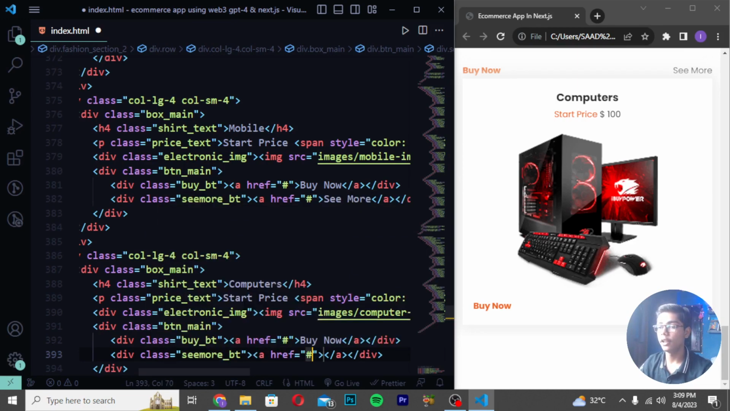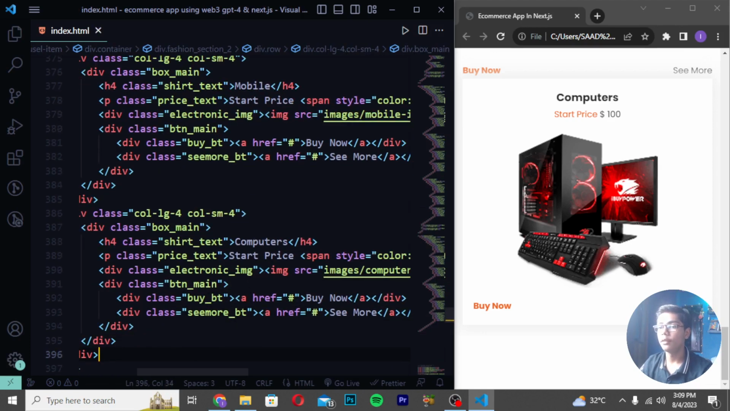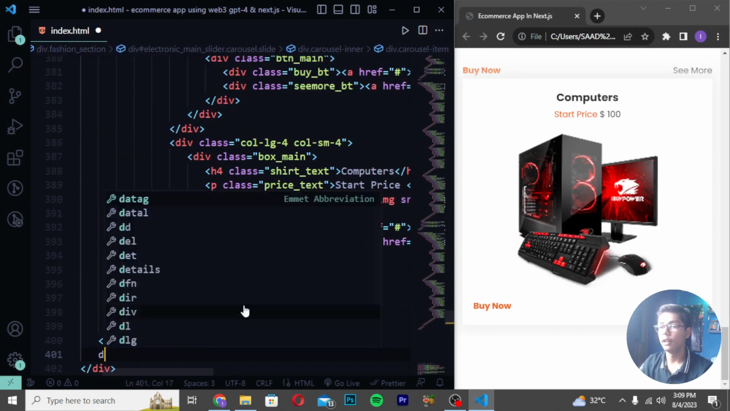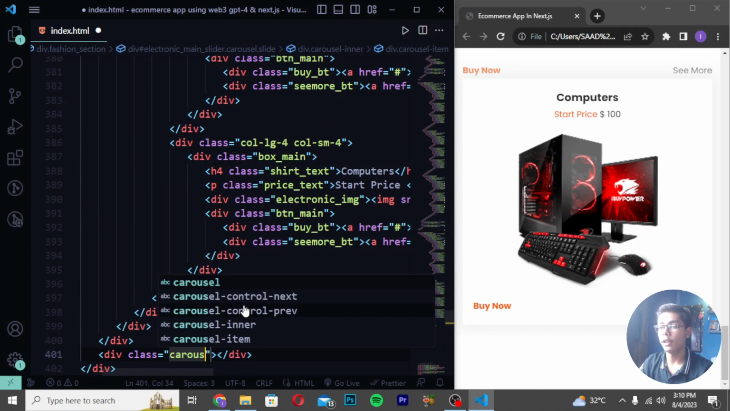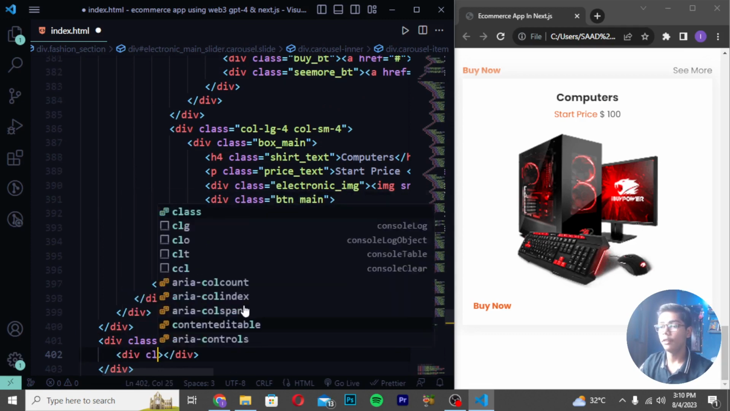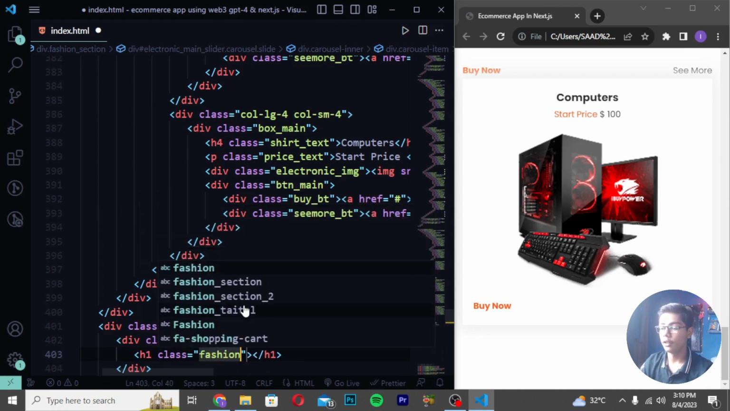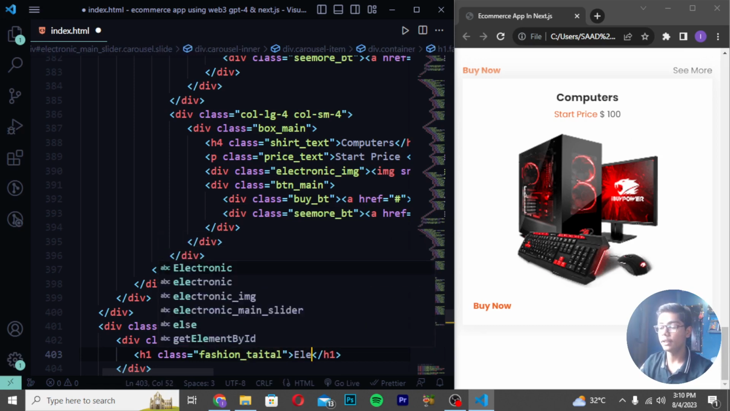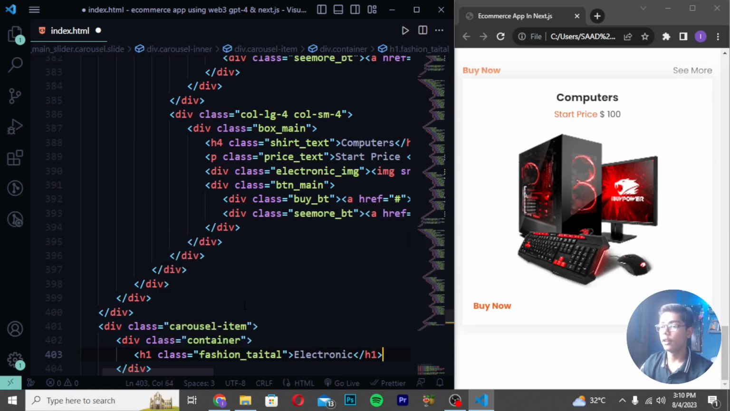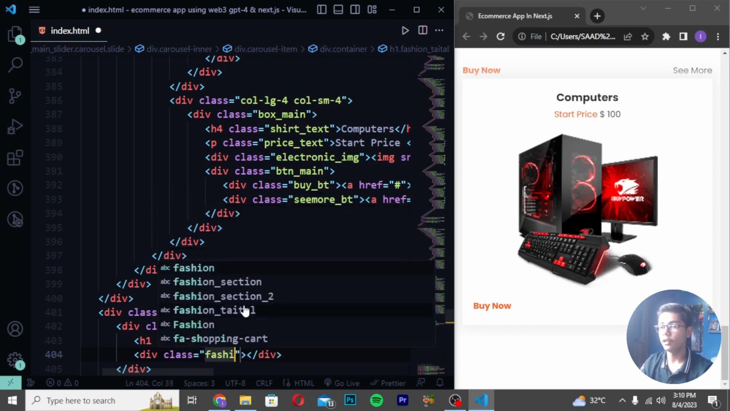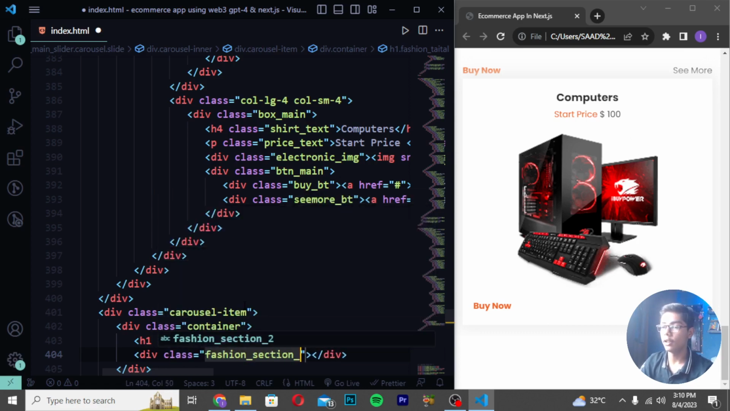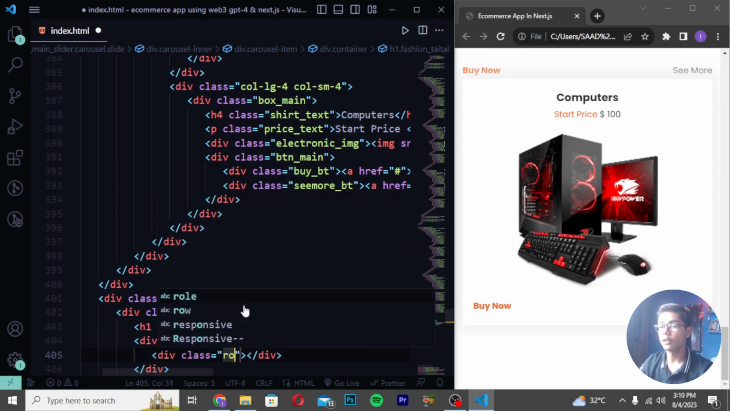So here when you are done with that, write an a tag, write cmode like this, save it. Then you have to just do one thing here: write 3, 4, 5, 6, 7. So these are the 7 divs here, and I will be now writing a carousel item, write a div class container, and then write h1 again. So create an h1 class which should be fashion_tag, then I will be writing it as electronic like this. Now you have to move down, write a div class fashion_section_2, and write a div class row.